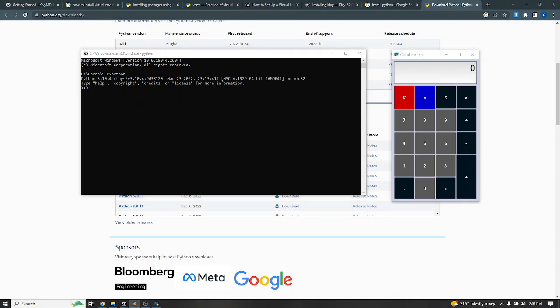Let's also quickly learn how to install Kivy, since that's what we are going to use to build our GUI application. Let me just come out of that. Anytime you are to build an application, the application will surely have its own dependencies.